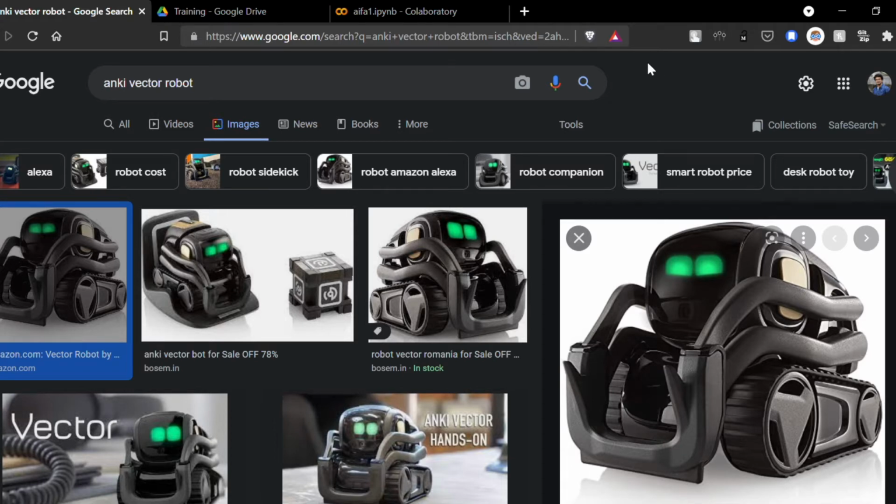We will now introduce you to our project and explain the working of the code. The title of this project is Detection of Anki Vector Robot. The problem statement is as follows.